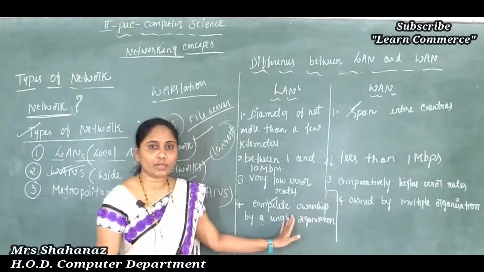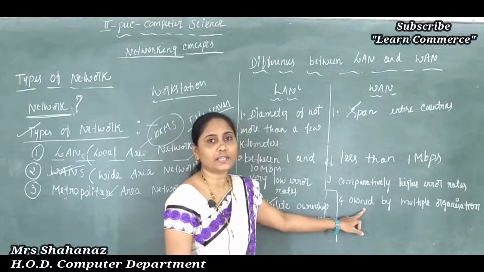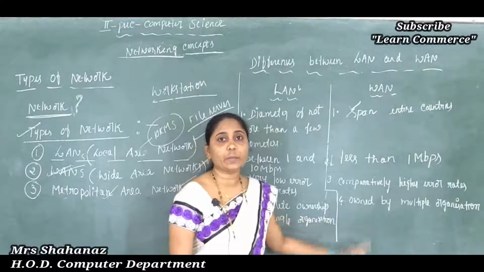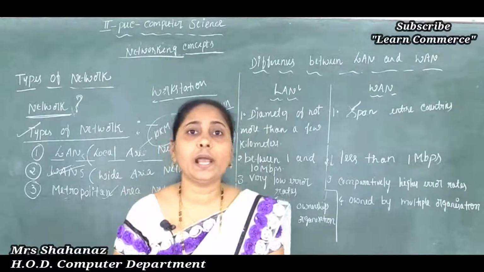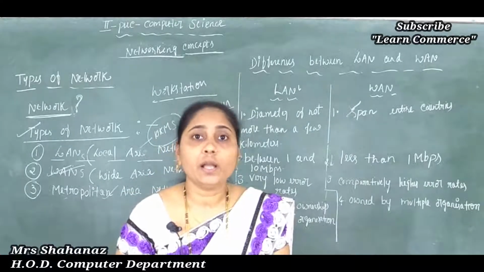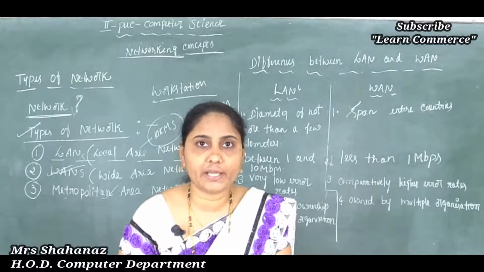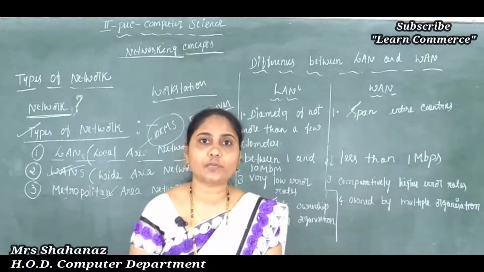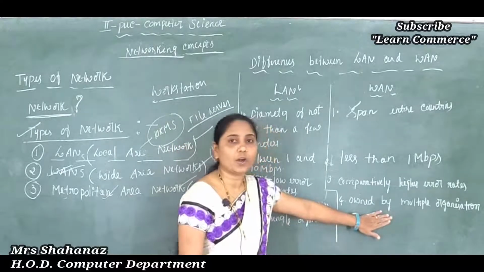But what about in case of the WAN? Owned by multiple organizations. So why did I write multiple organizations here? That means it is normally operated by the communication, post and telephone authorities. Clear this part here? So it is under the ownership of multiple organizations.